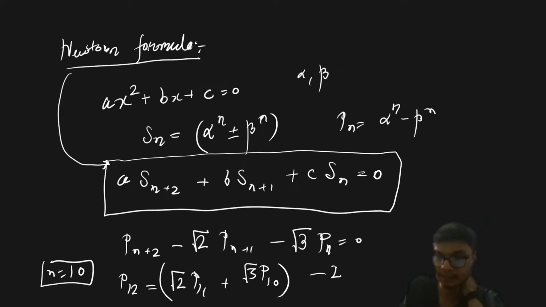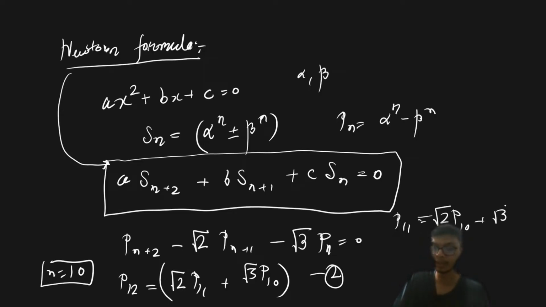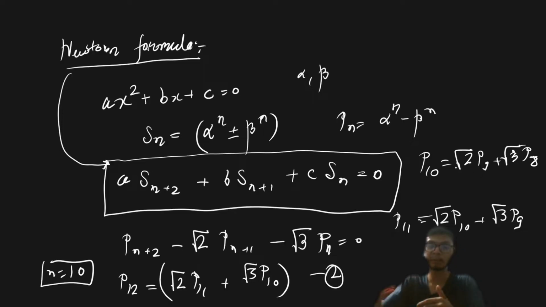Now this is one of the recurrence relations I will get. From here I'll get multiple recurrence relations. By putting p of 11, we will get it as square root 2 times p of 10 plus root 3 times p of 9, and similarly p of 10 I will get as square root 2 times p of 9 plus square root of 3 times p of 8, right? Now this is how we are going to simplify that expression.